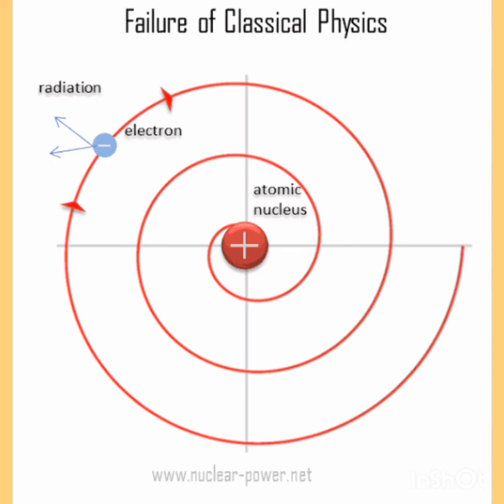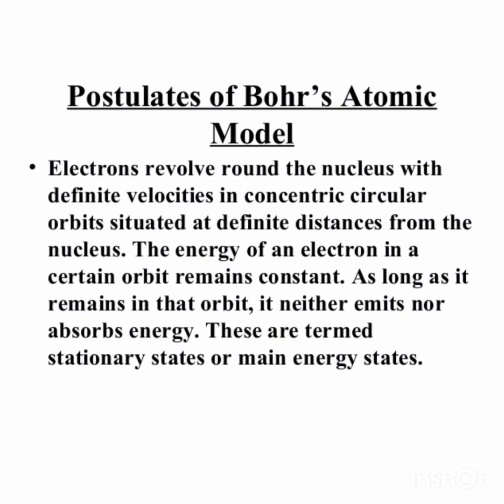That is Bohr. What are the main postulates of the Bohr model? Number one, the electrons revolve around the nucleus in a circular path. It's called an orbit. And number two, while revolving in discrete orbits, the electrons do not radiate energy.